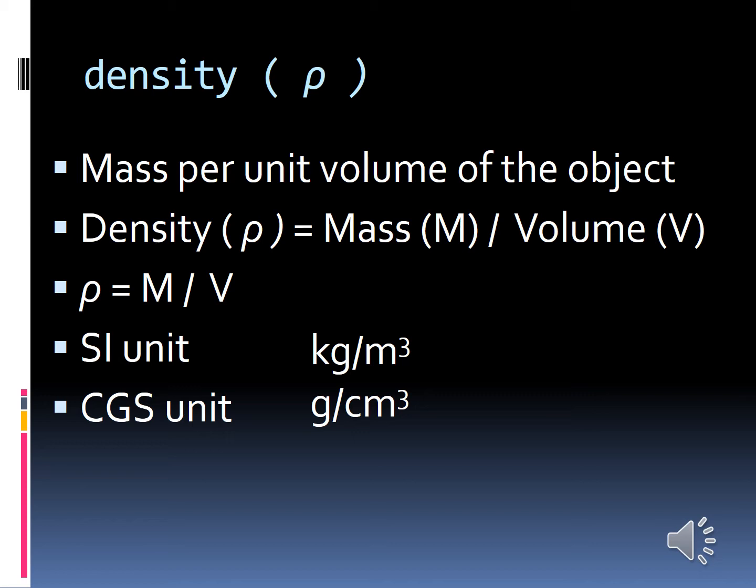And we have a formula. What is the formula to find density? Density equal to mass by volume. We can say rho equal to m by v. What is the SI unit of density? Kilogram per meter cube. And its CGS unit is gram per centimeter cube. Is everything clear in this?